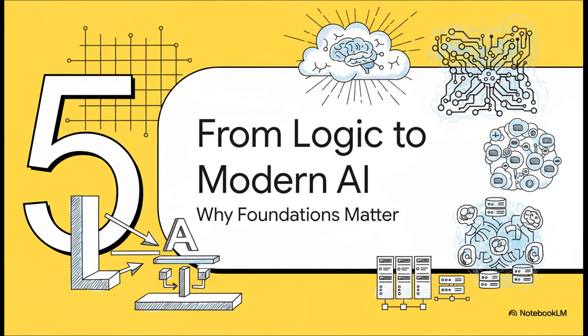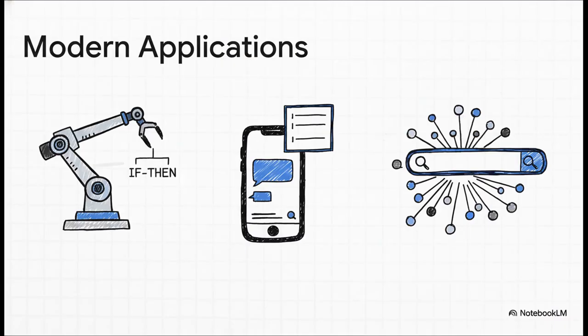All right, so we've gone on this whole journey, right? From super rigid, pure logic, all the way to these complex blueprints for situations. And you might be sitting there thinking, okay, that's interesting history, but why does any of this old school stuff matter for the AI I'm using on my phone right now? Well, it matters a lot because these foundational ideas are the invisible skeleton inside so many of today's AI systems.